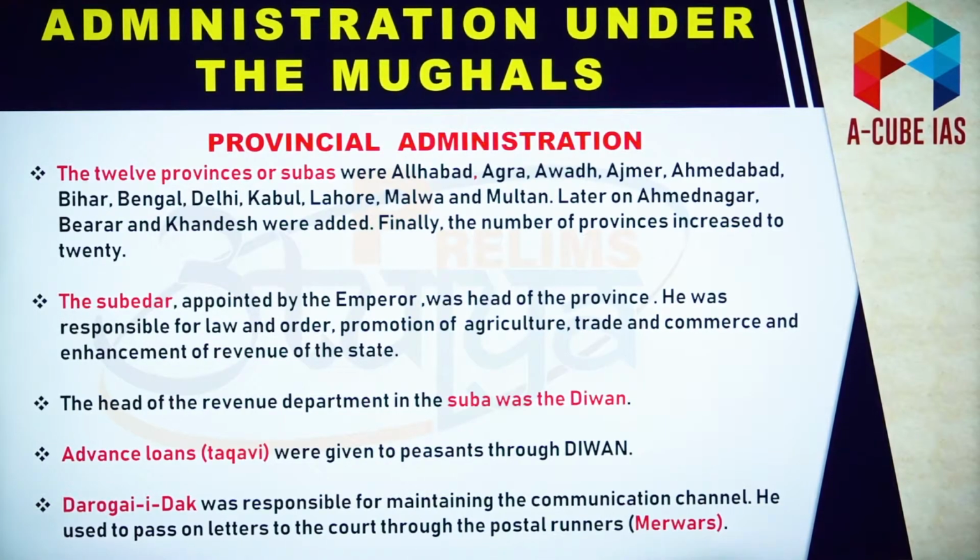Now let's analyze the administration at the provincial level. The empire was divided into provinces, and provinces were headed by subedars. Subedars were responsible for law and order, promotion of agriculture, trade and commerce, and enforcement of revenue of the state. There was a separate revenue department, headed by the Diwan. In case peasants needed any loan, they would approach the Diwan. So the Diwan would act like a bank also. You can remember this.